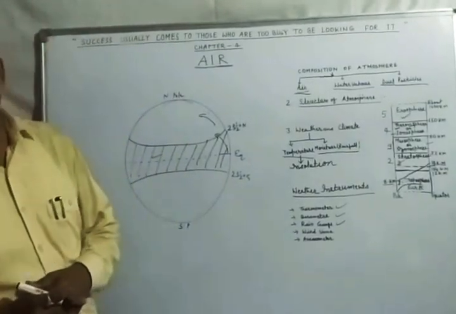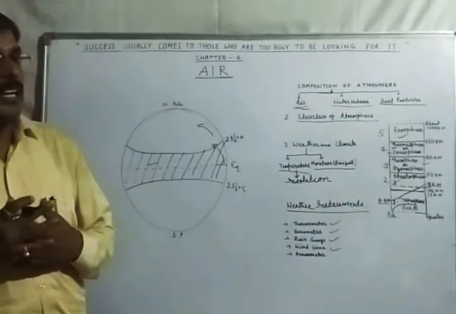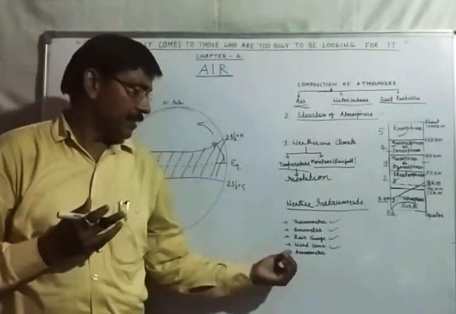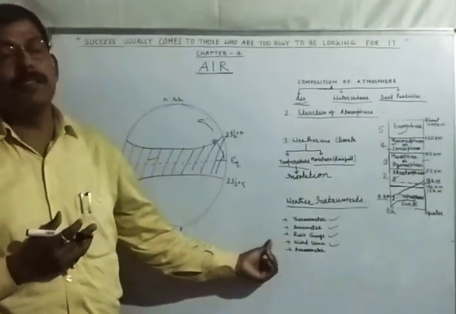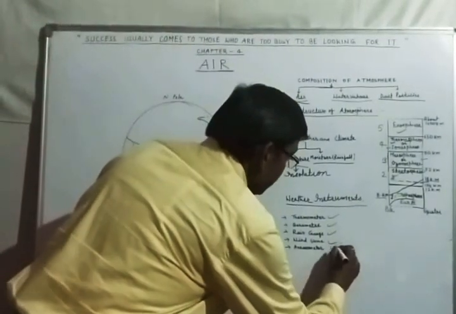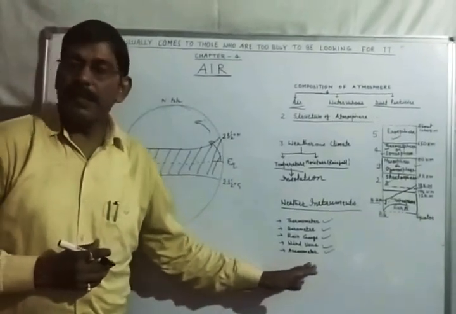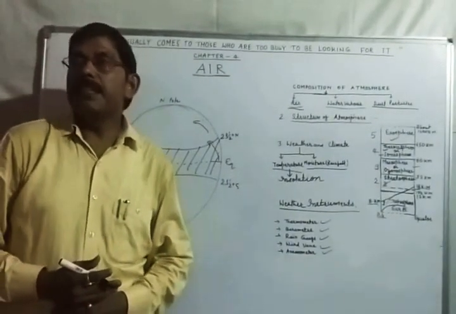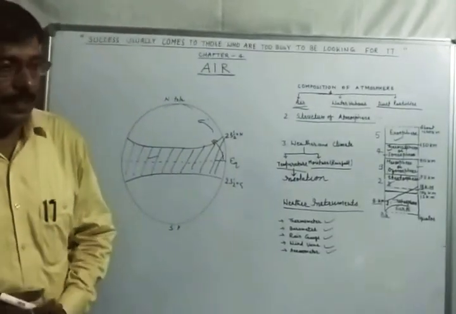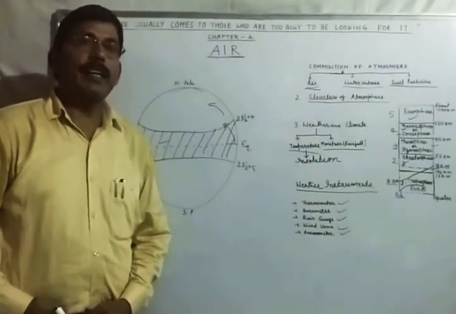The wind vane is the instrument used to measure the direction of wind, that is, from which direction the wind is coming. An anemometer tells the speed of wind. Another instrument is the hygrometer, which measures the amount of moisture present in the air. So these are all the instruments that help us understand weather and climate.